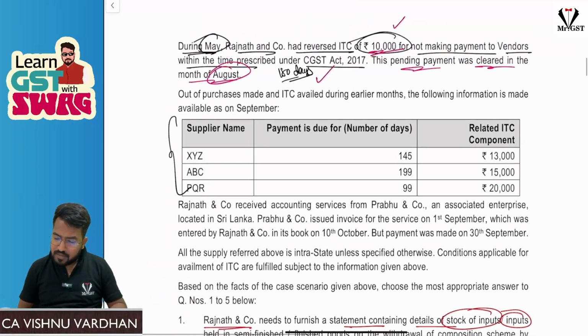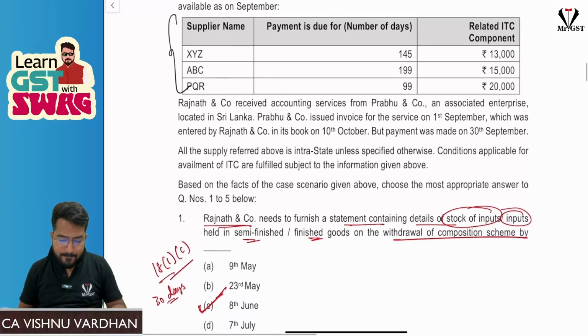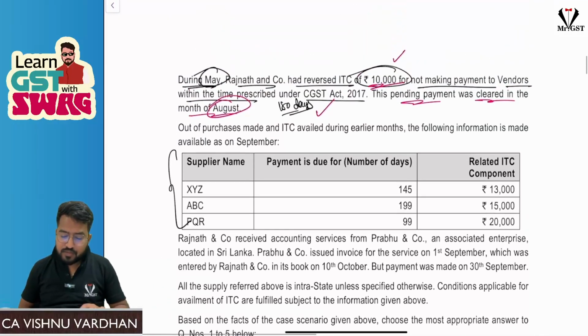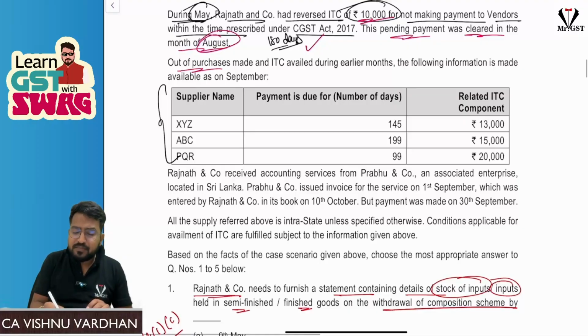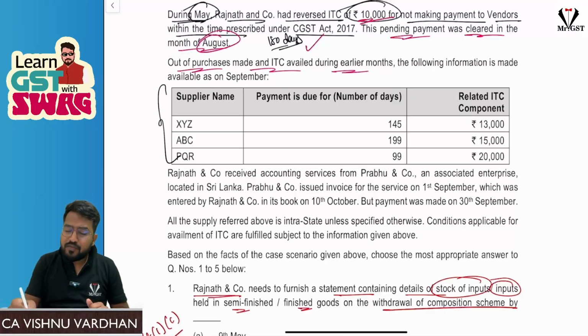Next, out of the purchases made and ITC availed during earlier months, the following information is made available as on September.